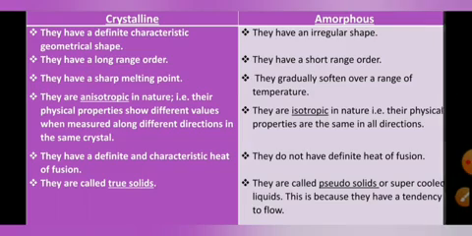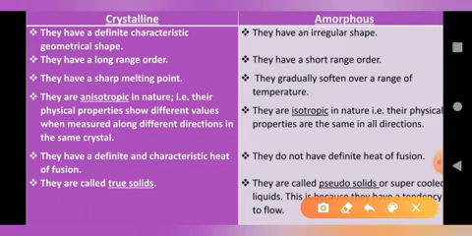Okay, next we move on to another difference. The fifth difference is that crystalline solids have a definite and characteristic heat of fusion. Heat of fusion, or latent heat of fusion, means the amount of energy required to convert solid to liquid. So conversion of solid to liquid means the process of melting of the solid takes place.